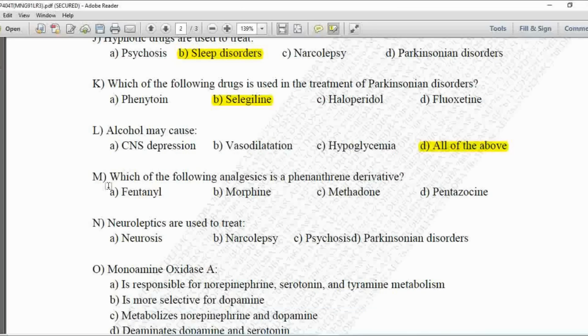Next MCQ, which of the following analgesics is a phenanthrene derivative? Option A is fentanyl, B is morphine, C is methadone, and D is pentazocine. Here the analgesic which is a phenanthrene derivative, that is option number B, that is morphine.